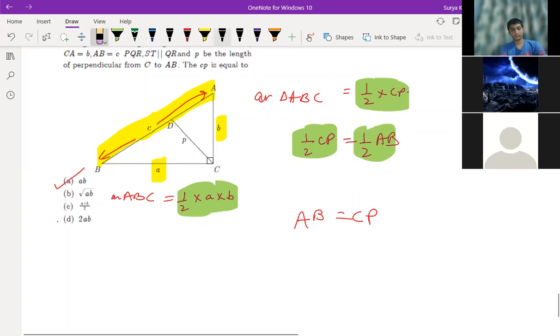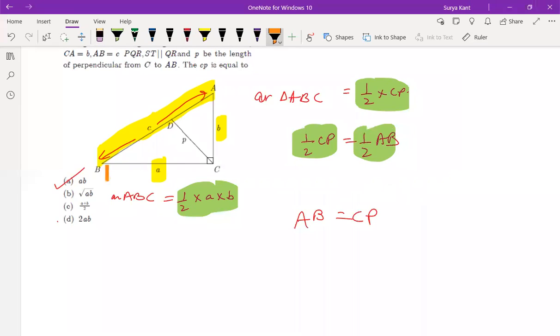This is also of triangle. See what we have done. Once we have taken this as base and this as height. In the other way, we have taken this as base and this as height. Understood? That is the only difference. Area will remain the same, just the dimensions change.